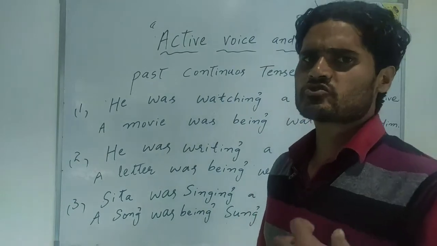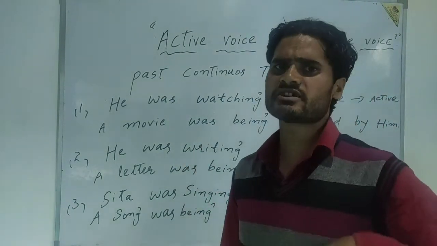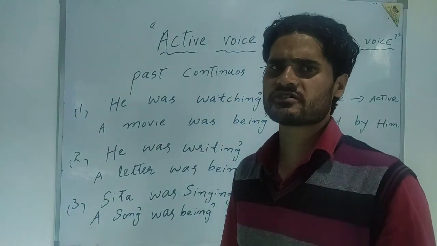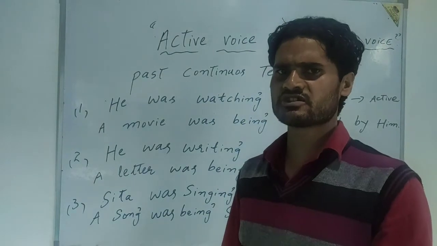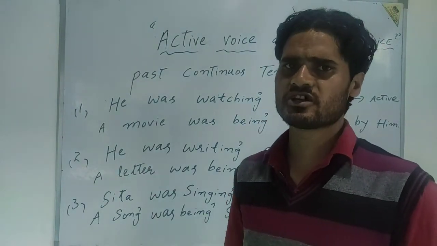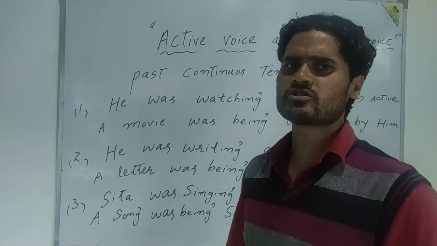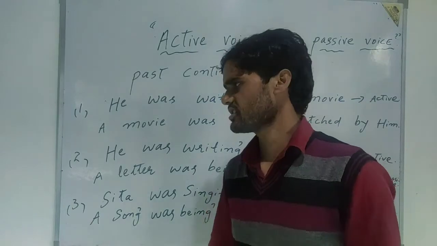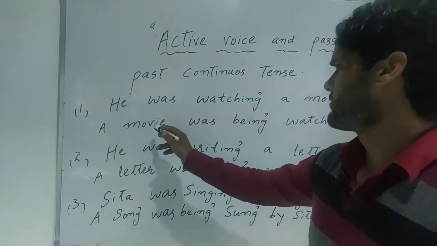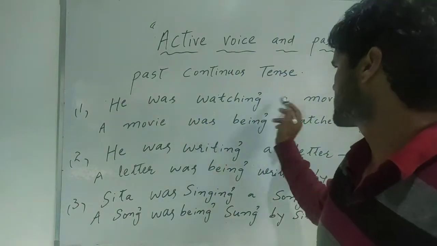Whenever it comes to explaining the continuous tense, whether it may be past continuous, present continuous, or future continuous, during the transformation of those sentences into the passive ones, you have to use the added word being in the passive voice. Same is the case here. First of all, you have to bring out the object here, that is a movie.